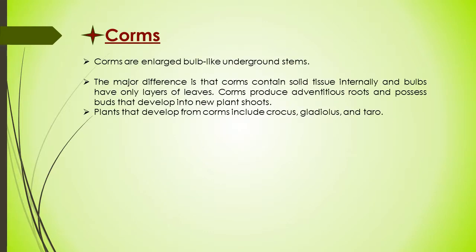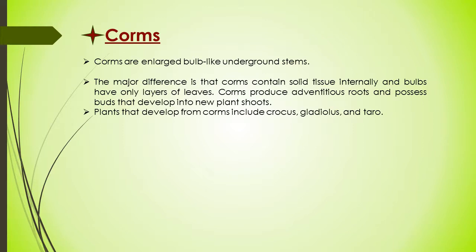Corms are underground storage organs that are enlarged, bulb-like underground stems. This vegetative structure stores nutrients in fleshy, solid stem tissues and is typically surrounded externally by papery leaves. Due to their physical appearance, corms are commonly confused with bulbs.